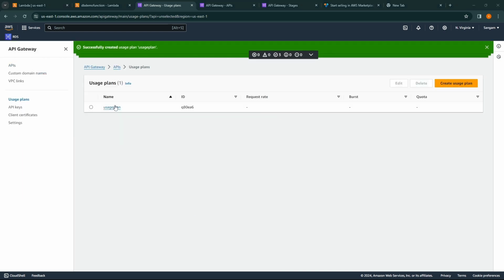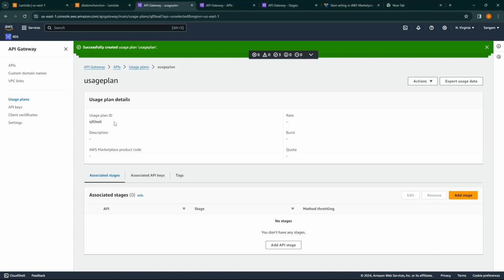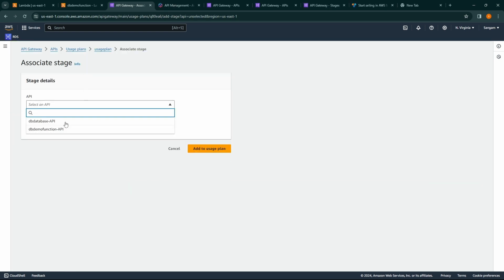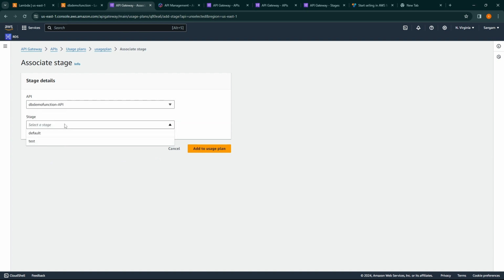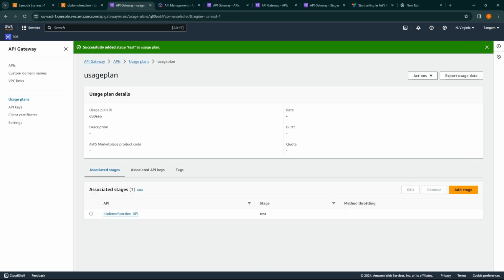Now after this, click on the name of the usage plan that we created, and now we have to add an API stage. Click add API stage, select the API DB demo function stage. Let's click test. You can click whichever you made as a test. Now click on add to usage plan. So it's successfully added.